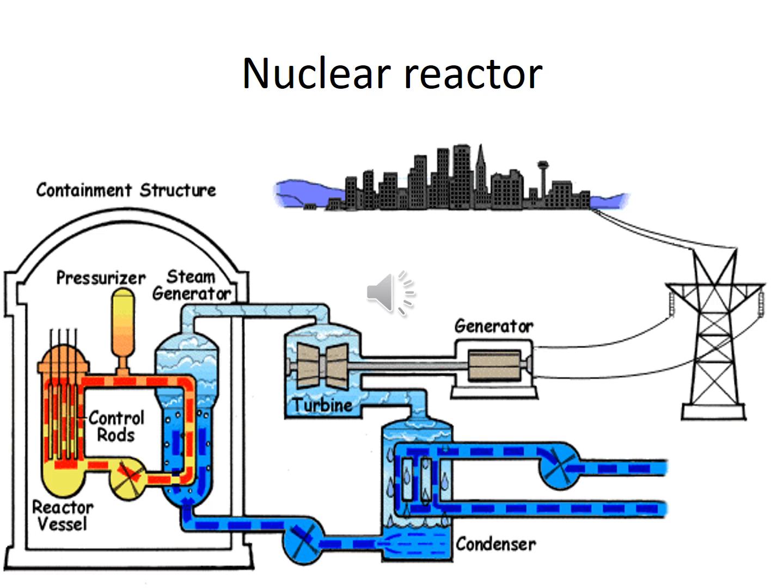A nuclear reactor is made up of a reactor in which nuclear fission takes place, a turbine and a generator. The generator helps in converting one form of energy to another form. That is, nuclear energy is converted into mechanical energy, then into electrical energy.